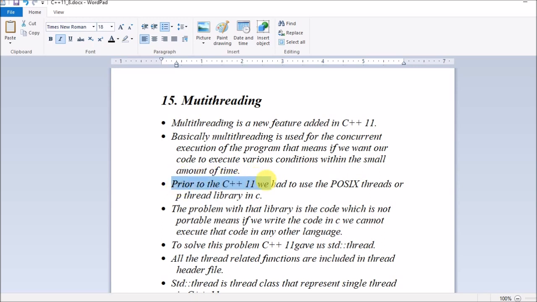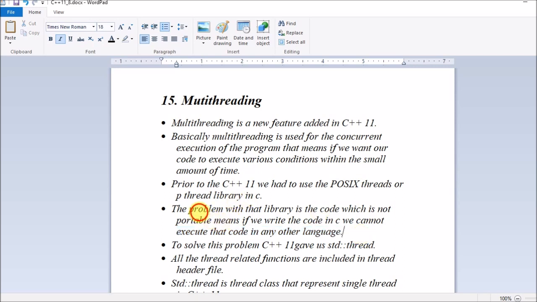Prior to C++11, for multi-threading we were using POSIX threads or the pthread library in C. But what is the disadvantage of using POSIX threads or pthread? The disadvantage is, if you have written multi-threading code using POSIX or pthread in C, then we cannot execute that code in any other language. So it is not portable.